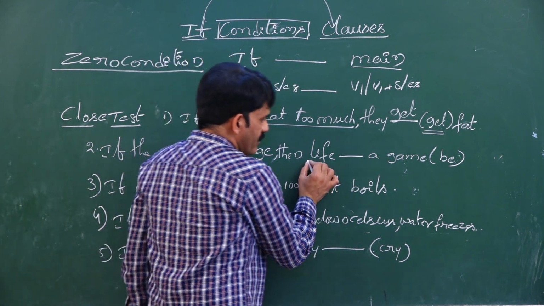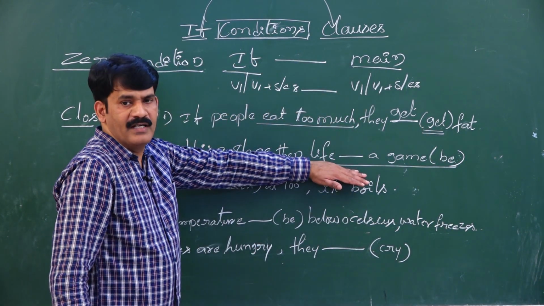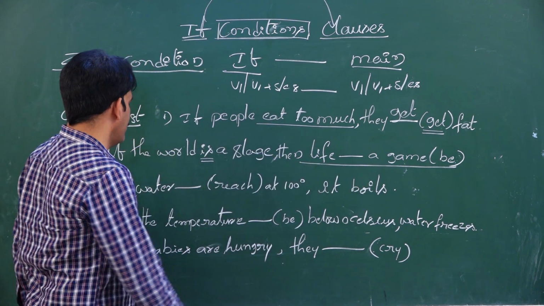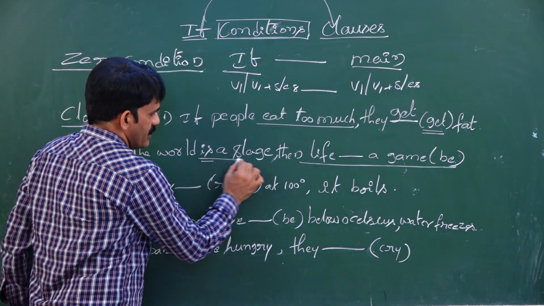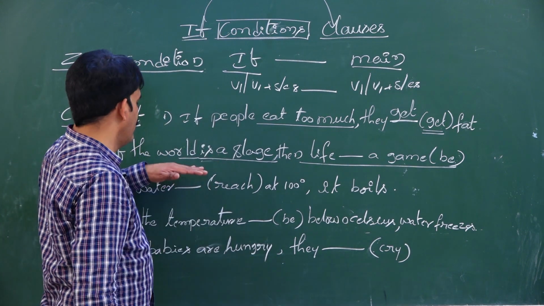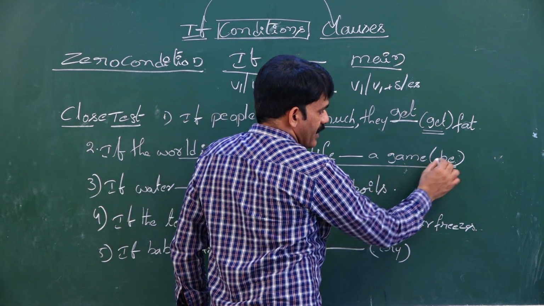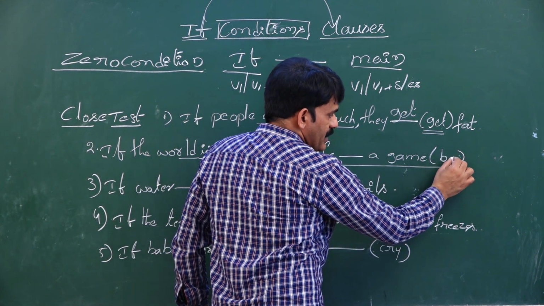Again, the blank is given in the main clause. So what is your inference here? If the world is a stage, it is also a universal statement like a proverb. In the bracket, B is given.